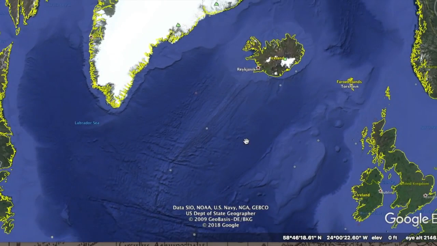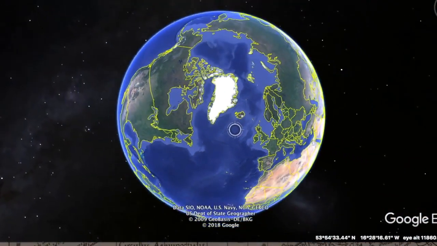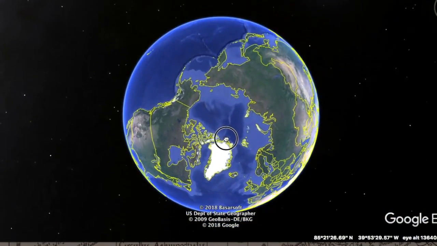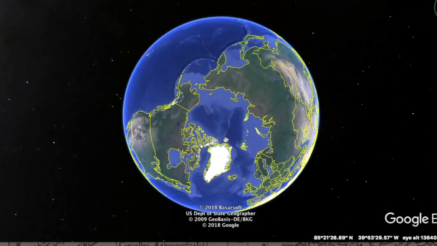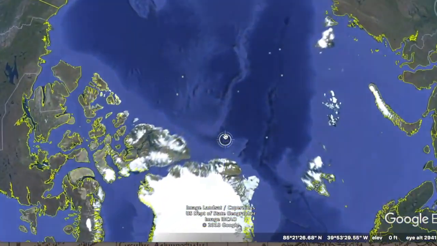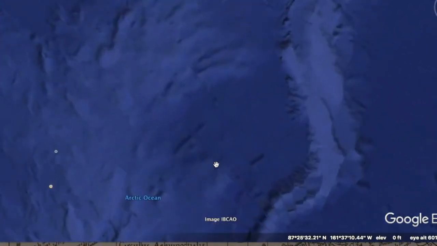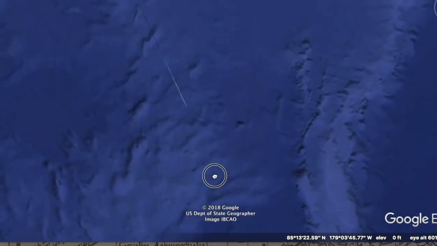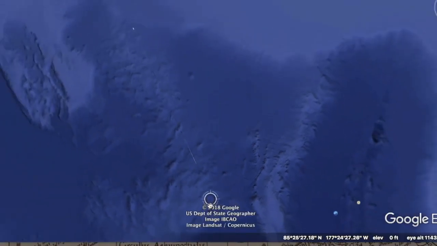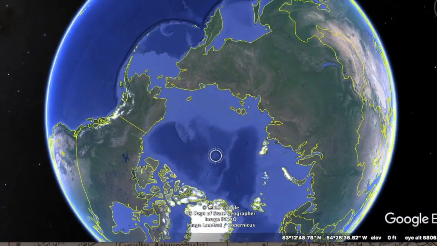I find it really fascinating. And of course, our North Polar region is completely missing. I don't know, what are we really looking at here? What has Google given us? I find it interesting that there is no imagery here.